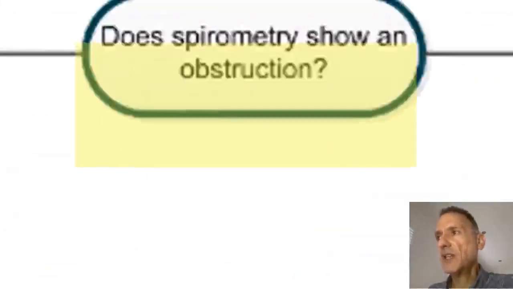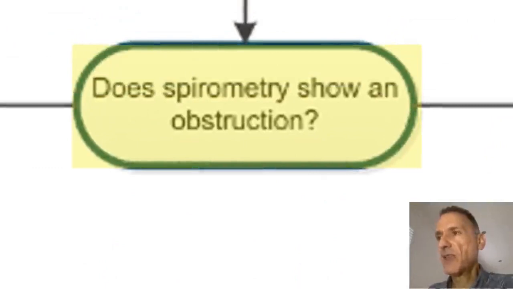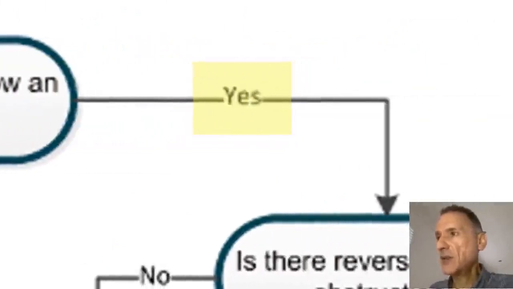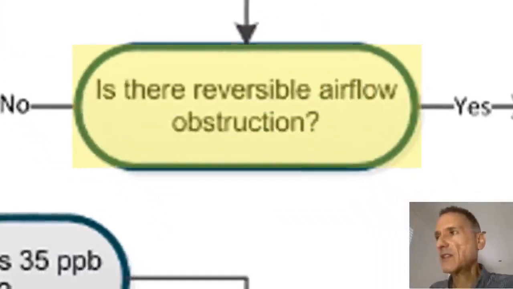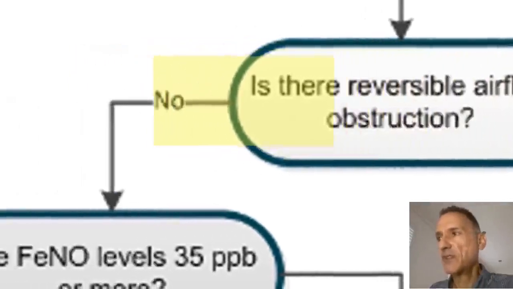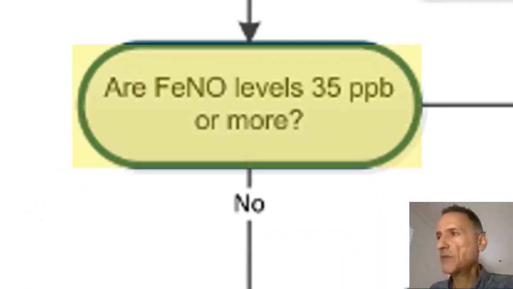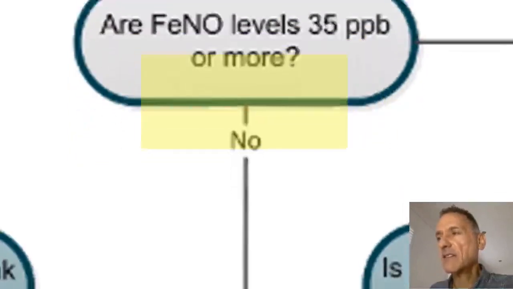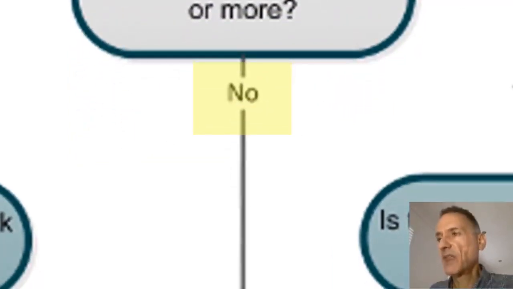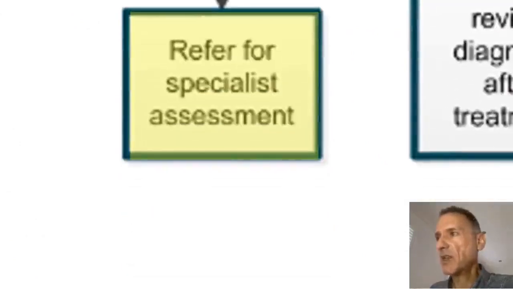If we go back to the beginning and check the spirometry, and if we find that it indeed shows an obstruction, as per the order of tests, the next thing to do would be bronchodilator reversibility testing. And if there's no reversible airflow obstruction, then we will move to the next test in order, which is fractional exhaled nitric oxide. And if the levels are less than 35 parts per billion, then we will not be able to diagnose asthma, and we will need to refer for specialist assessment.